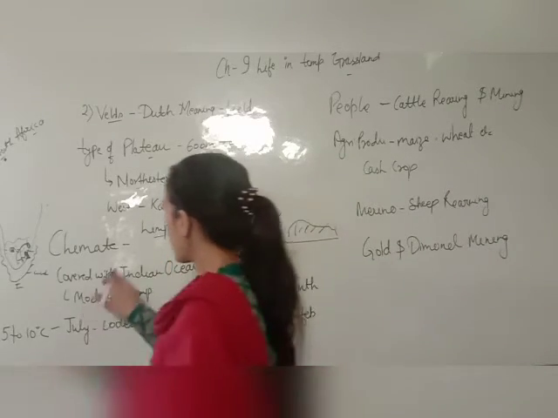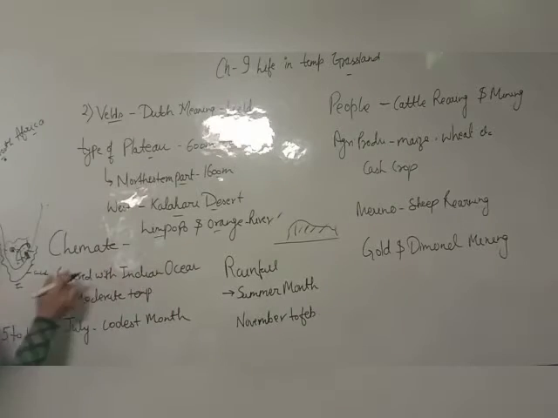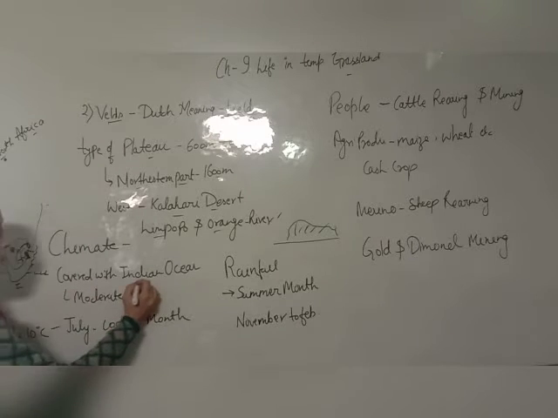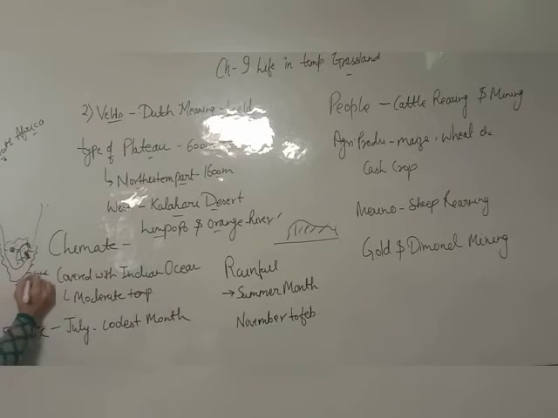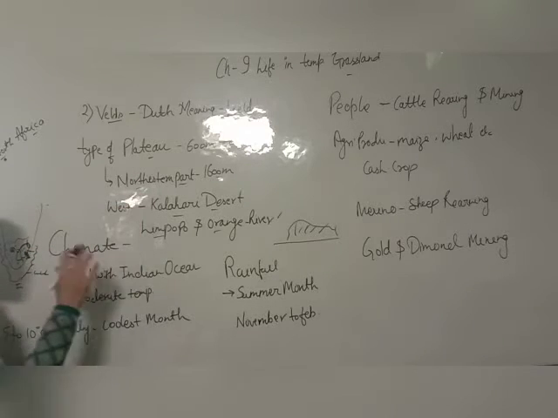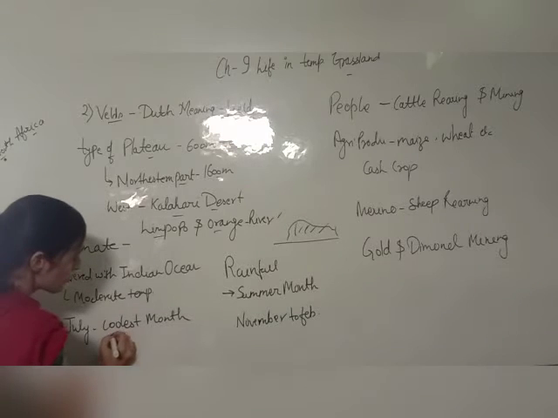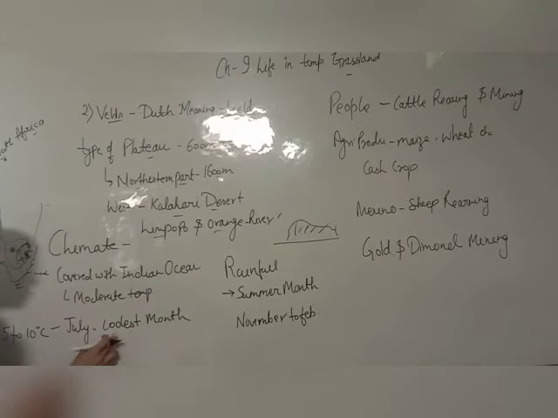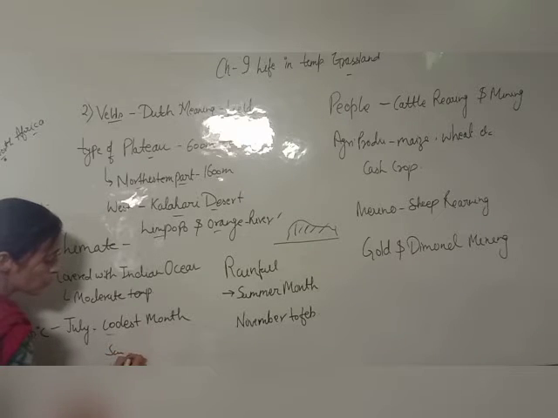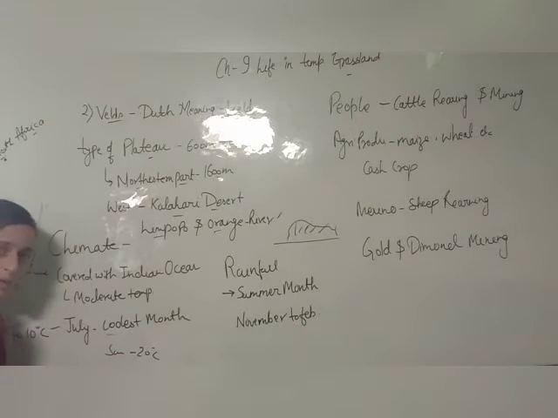Climate, as we have discussed earlier, is slightly moderate because the region is covered by water. It was covered by the Indian Ocean on three sides, so its temperature becomes moderate and they receive moderate temperatures. In summer you will find a maximum temperature of 20°C.